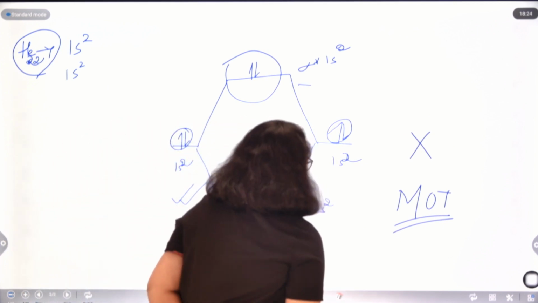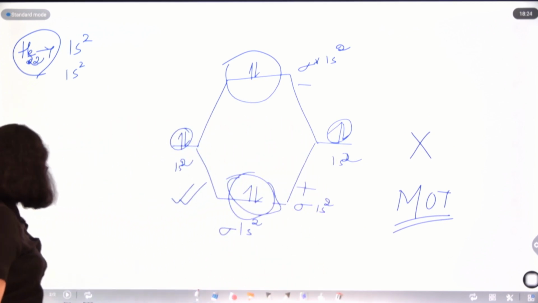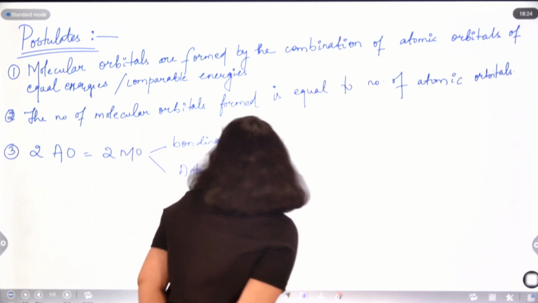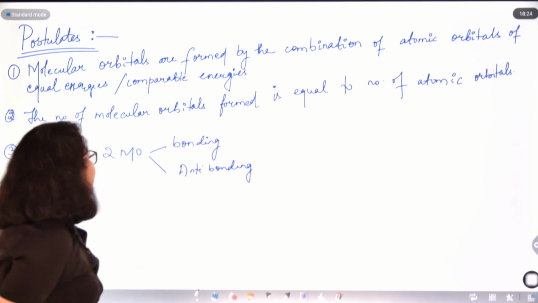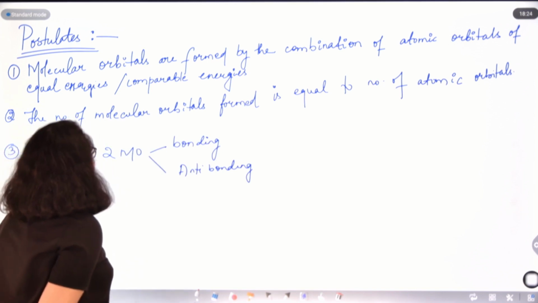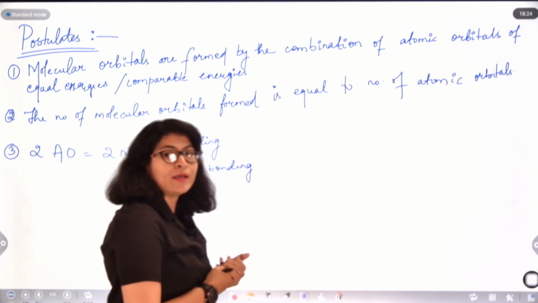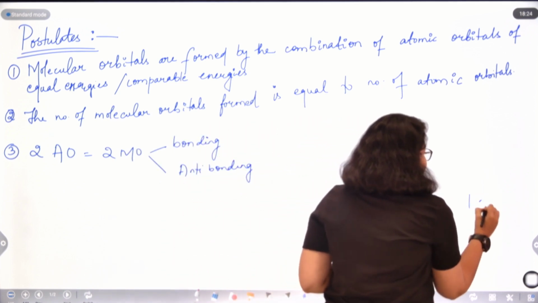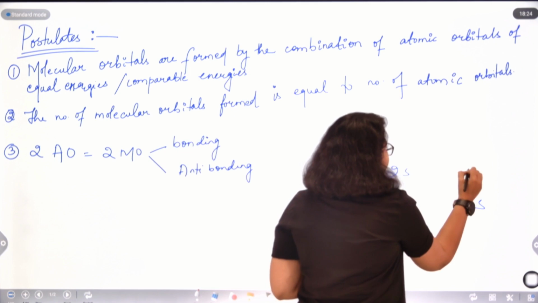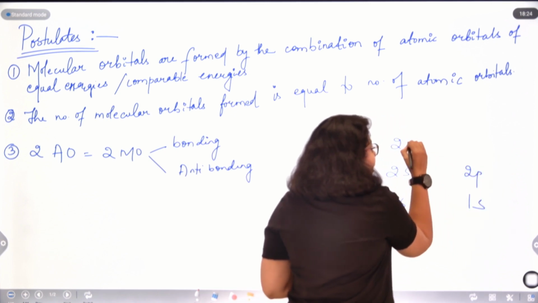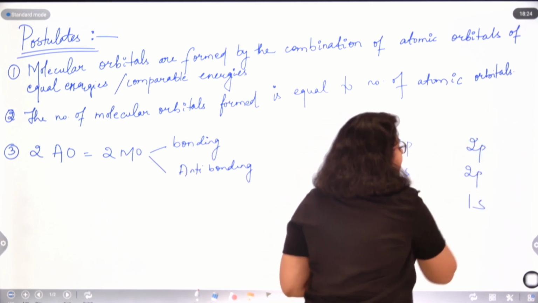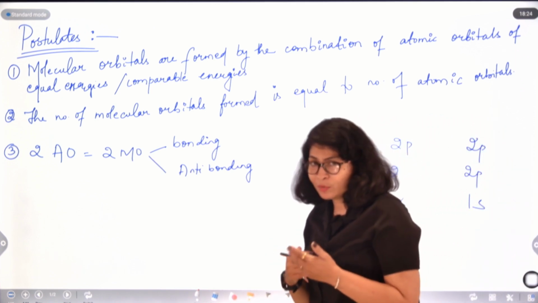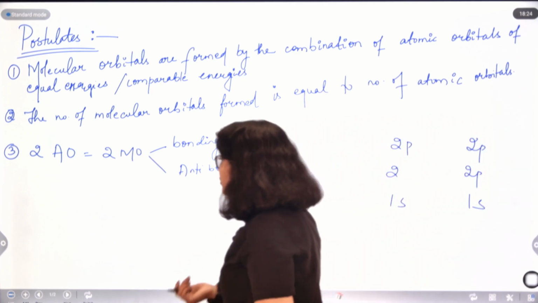So now I guess it's time to see some of the postulates or some of the important points of molecular orbitals. First of all, molecular orbitals are formed by the combination of atomic orbitals of equal or comparable energies. Again, 1s combines with 1s, 2s will combine with 2s, 2p will combine with 2p, right? Of equal or nearly comparable energies, that overlapping or combination can take place.